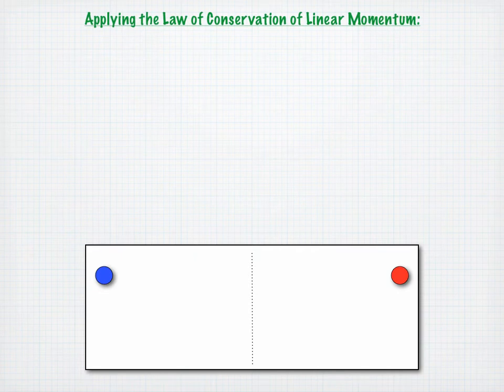Let's return to our air hockey table. How do we apply the law of conservation of linear momentum to a system? The first step is to identify the objects included in the system. Remember, these are the objects involved in the collision. In this case, we have the two air pucks. We call the blue puck object 1 and the red one object 2.